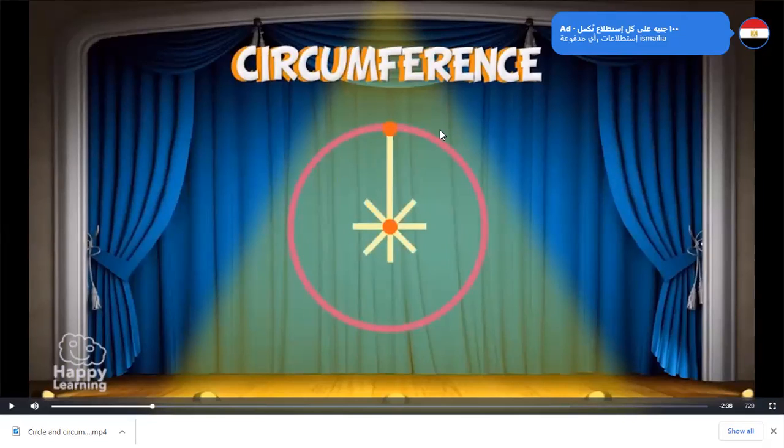What is the meaning of circumference? Miss, can I say it? Yes, go on, ya Gasser. The enclosing boundary of a curved geometric figure, especially a circle. What did you say? This is not the definition which we watched now together. Circumference, a closed curve that has the same distance from the center.